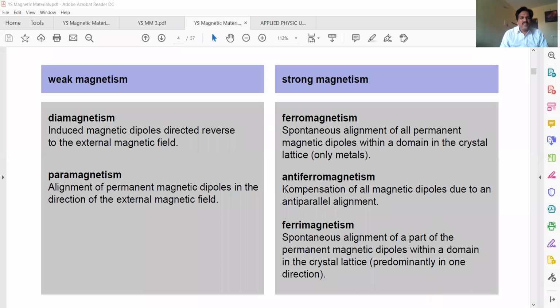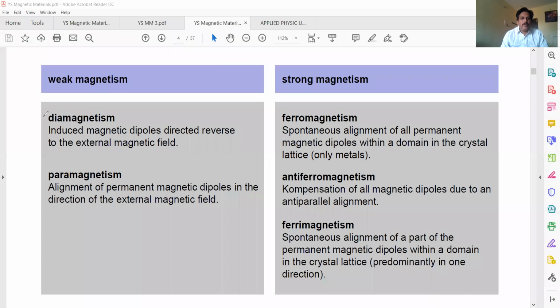So today's topic is classification of magnetic materials. The magnetic materials are classified into 5 types. The first one is known as diamagnetic materials. Second one is known as paramagnetic materials. Third one is known as ferromagnetic materials. Fourth one is called antiferromagnetic materials. Fifth one is called ferrimagnetic materials.